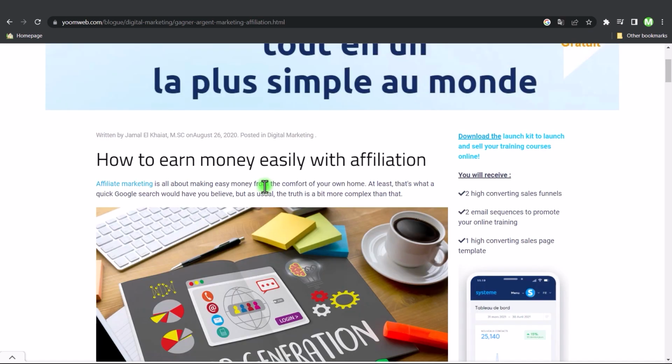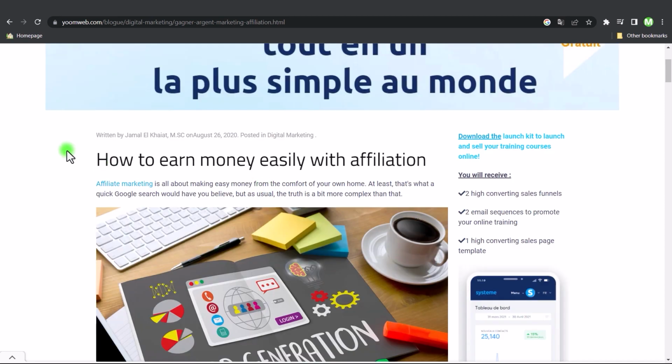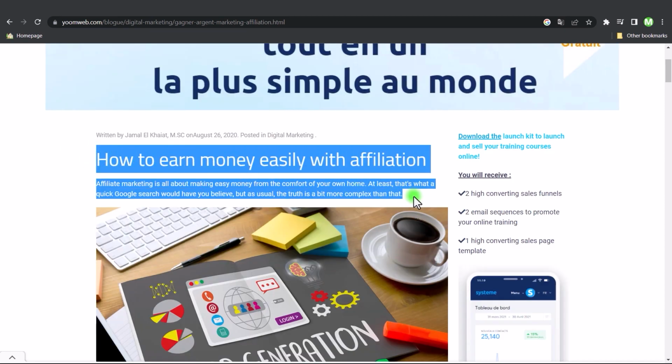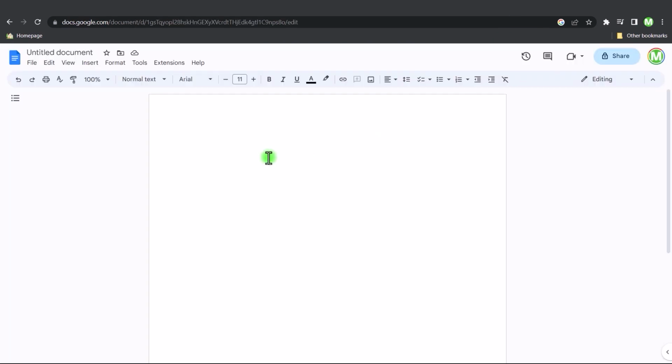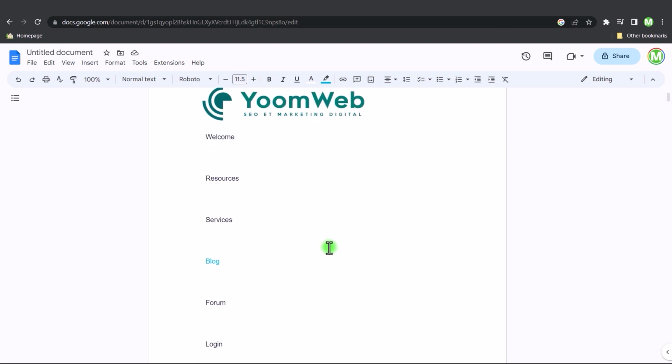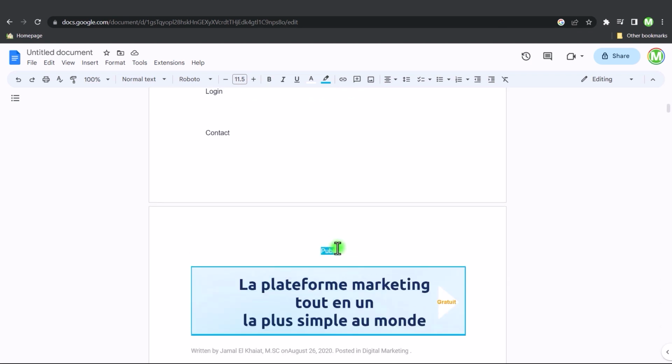So now we're going to go back to the article and just left click with your cursor anywhere in the article and hit Control A. And that's going to copy the entire article. Now you can do it that way, or you can copy the article piece by piece. But I'm just going to copy the entire article, then go back to my Google Doc and press Control V. So now as you can see, it just populated the entire article inside the Google Doc. So if you wanted to, you could do it piece by piece, but otherwise you just have to clean it up.